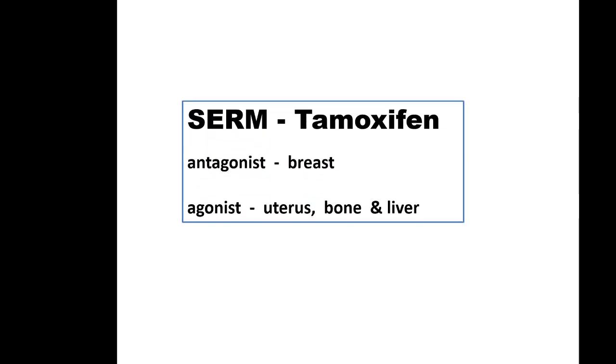An example of this SERM is tamoxifen. Another one is raloxifene. Tamoxifen has antagonistic effect on breast and agonist effect in uterus, bone and liver. So this is a unique profile. We will see SERMs later.